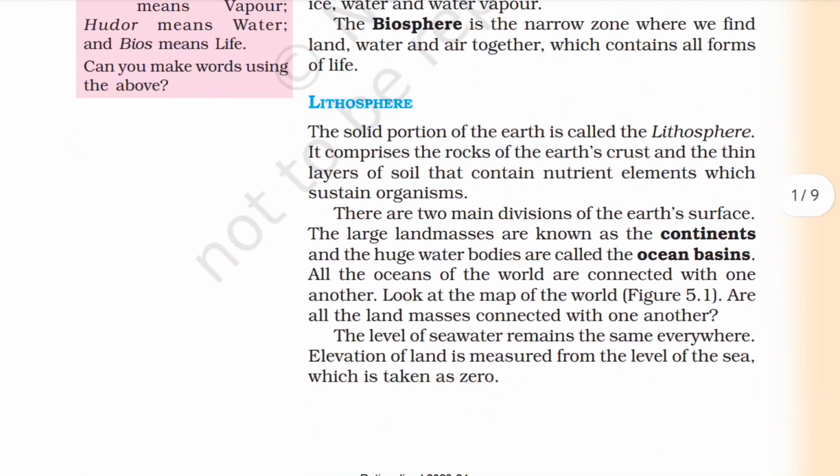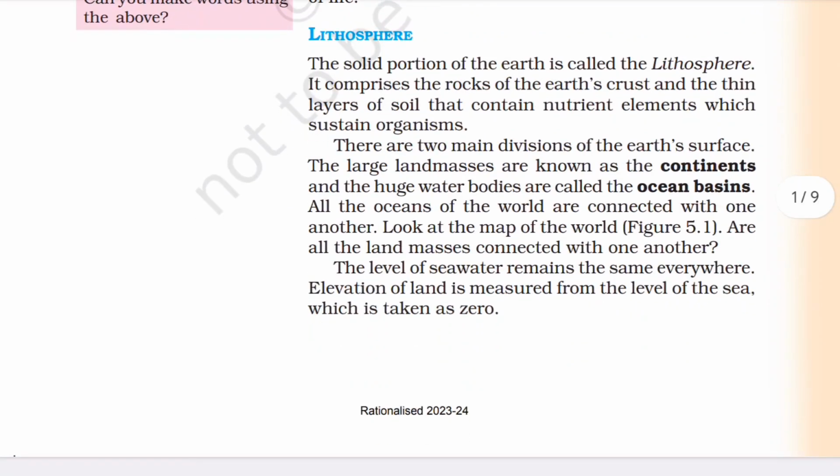Lithosphere. The solid portion of the earth is called the lithosphere. It comprises rocks of the earth's crust and the thin layer of soil that contains nutrient elements which sustain organisms. There are two main divisions of the Earth's surface. The large land masses are known as the continents, and the huge water bodies are called ocean basins. All the oceans of the world are connected with one another.